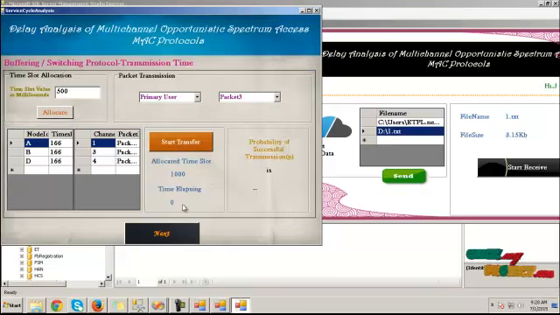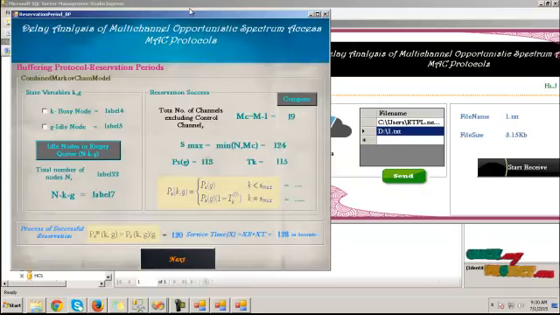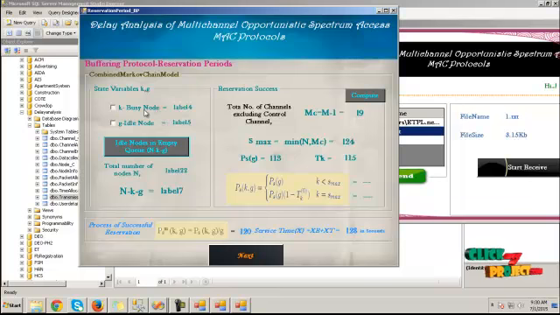Next, to know the probability of successful transmission, click on this button. It will fetch the probability of successful transmission. Then click on next button. To know the state variable for the busy node and idle node, click on this and click on idle nodes in empty queue button. It will fetch the total number of nodes.